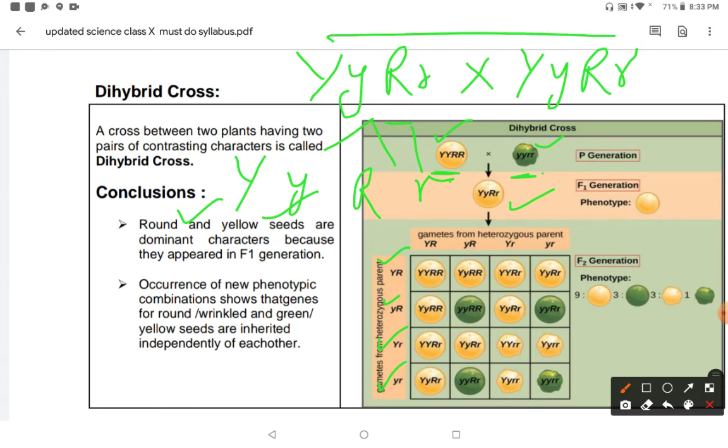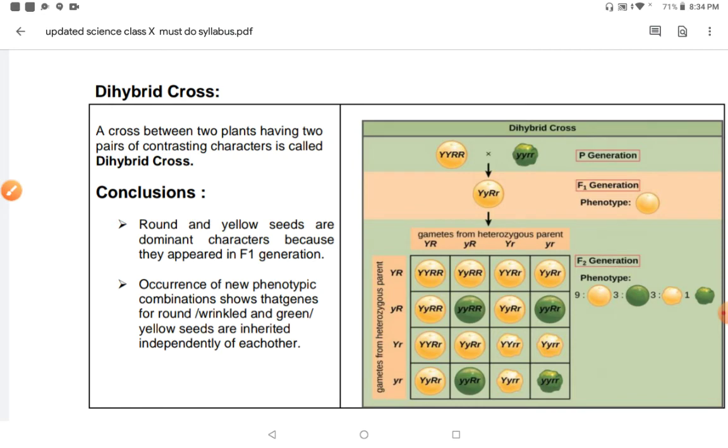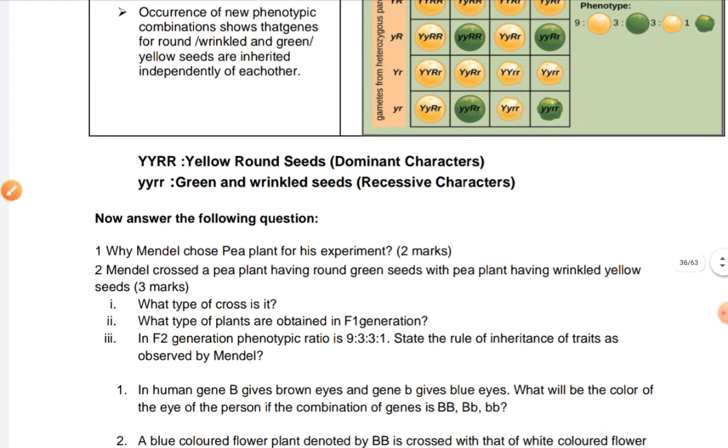So for the male and the female, we put the female gametes from the heterozygous parent and the gametes from the other heterozygous parent, and if we cross multiply, then you will get the phenotype ratio 9:3:3:1. And genetically we can also identify as we did in the upper example.